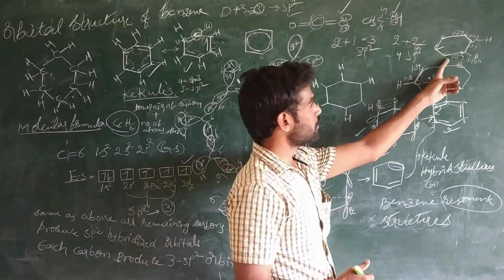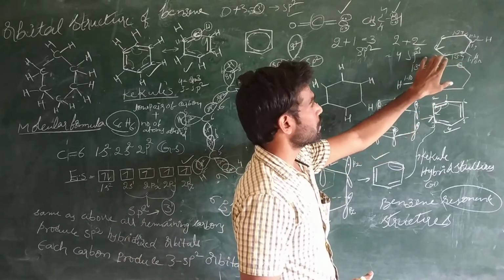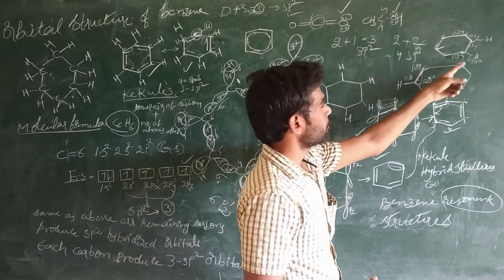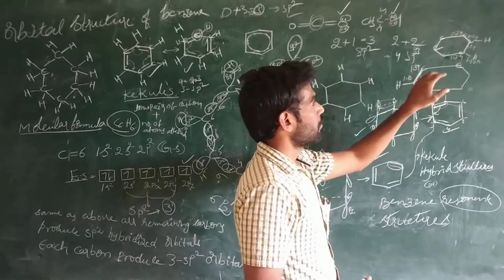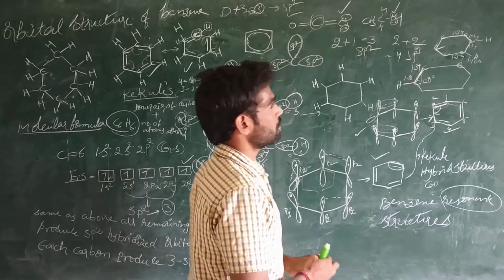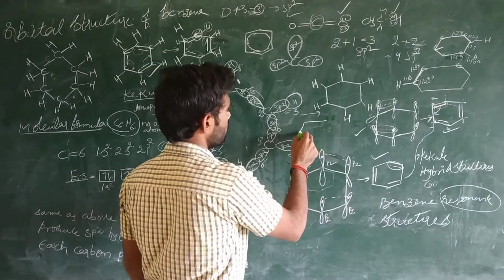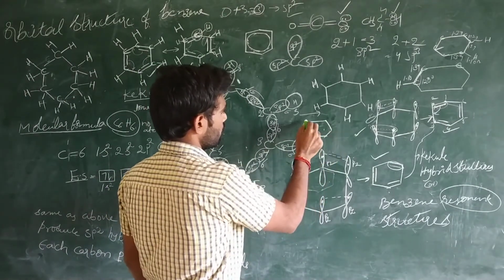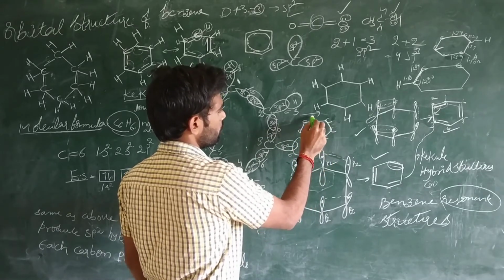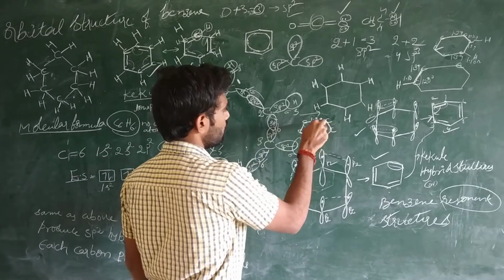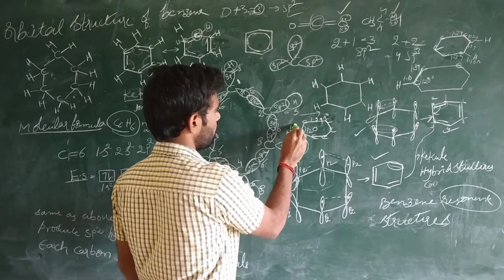We explained in the first class the facts which support the Kekulé structure. In that we explained the benzene produces mono-substitution products. How does the benzene produce mono-substitution products? In the benzene, the bond angle is 120, the bond length is 1.39 angstroms, and the bond length between the carbon and hydrogen is 1.10 angstroms.